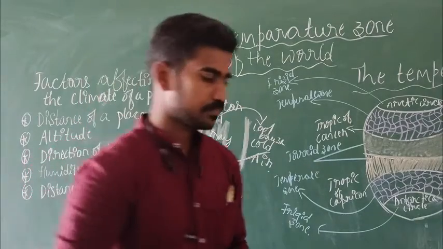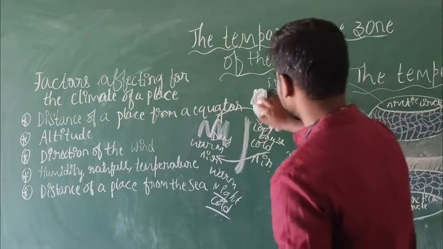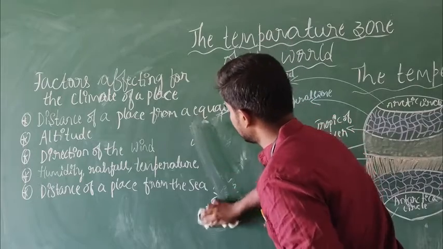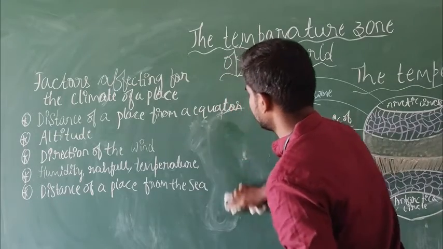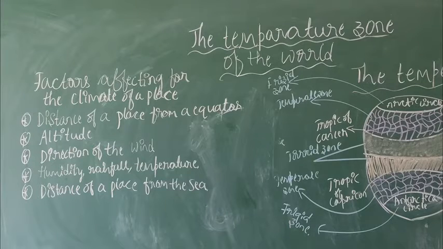Because of that, a place which is near to the ocean maintains a temperate climate. Temperate climate means in the daytime it is warm, at night time it is cool. So these are the reasons for the climate of a place. We have understood all the five.